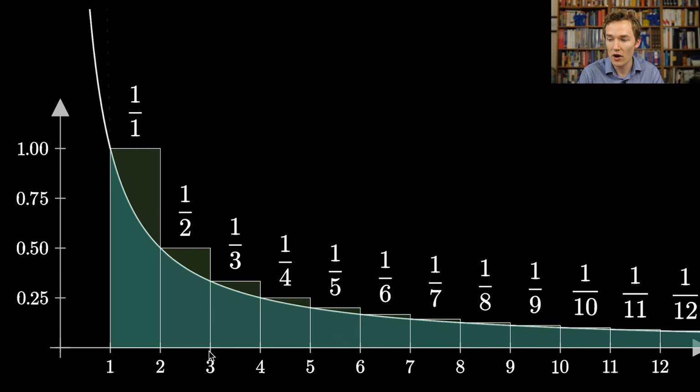And then the area of this bar, whose height is 1/2, is, well, 1/2, because its width is 1. Similarly, this bar has an area of 1/3, this bar has an area of 1/4. And so what you have is a sequence of rectangles whose total area is going to be similar to the area under the curve, definitely similar, but you can tell that it's going to be bigger because some of the area is leaking out. In this context, we've got a lot of area leaking out from the first bar, a little bit less leaking out from the second, and on and on. But as you go, because the graph flattens out, it becomes quite a good approximation once you account for the area that's leaked out there.